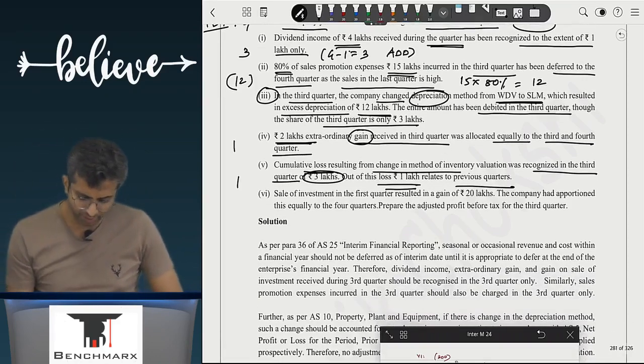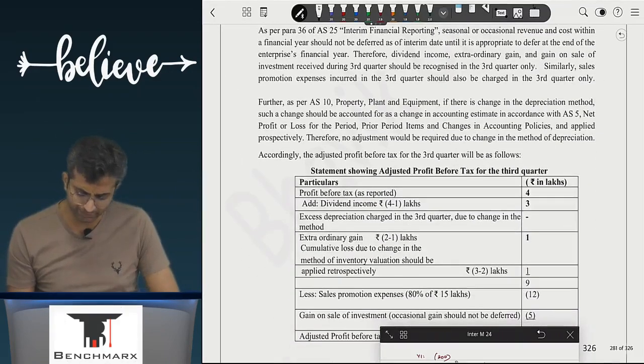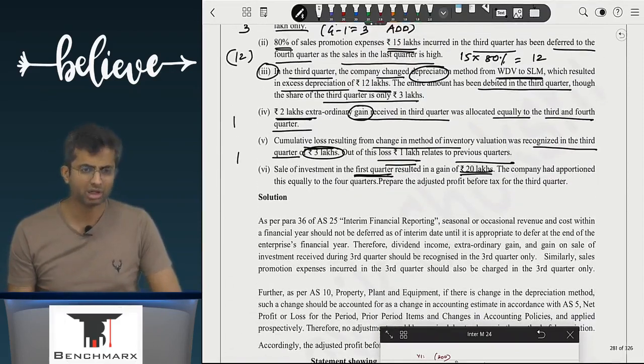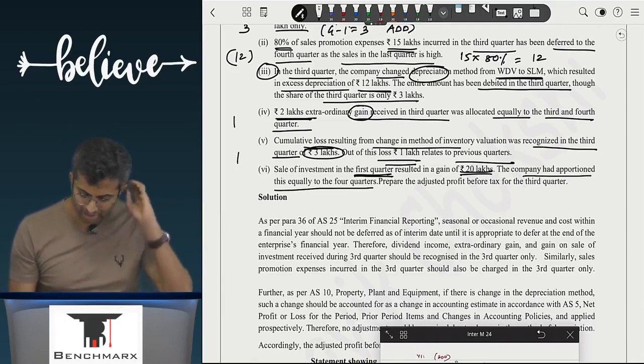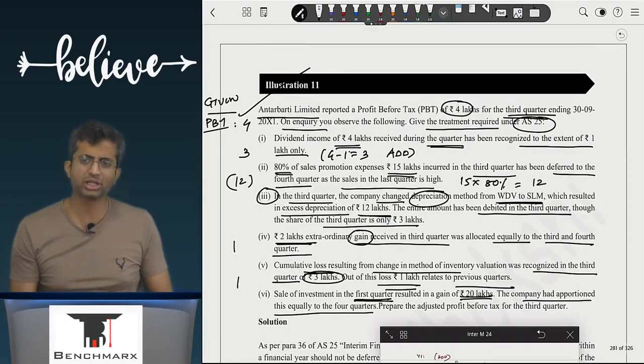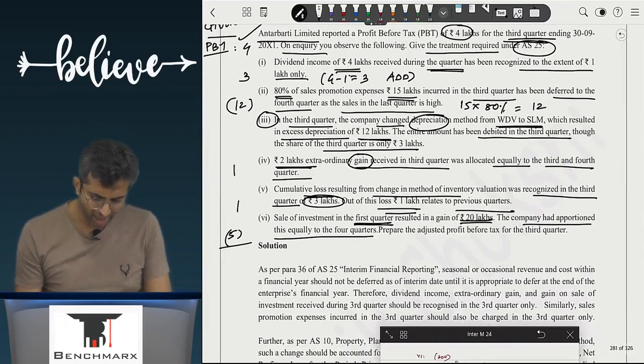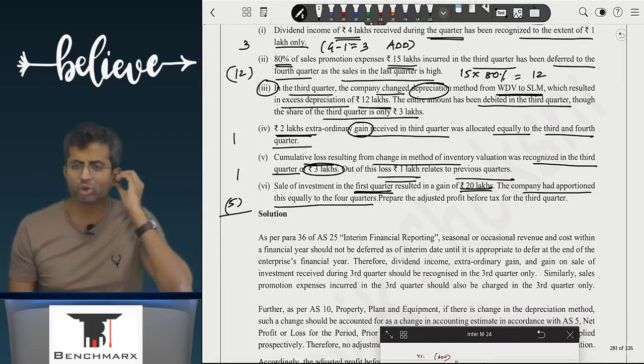And sale of investment in the first quarter resulted in a gain of 20 lakhs. When should this gain be recorded ideally? It should be recorded in the first quarter. The company has apportioned this equally to all the 4 quarters. Is that correct? No. That means 20 divided by 4, 5 is recorded in each quarter. So when this 4 was calculated, in that the 5 of gain must be recorded. What should you do? Less. How much? 5.